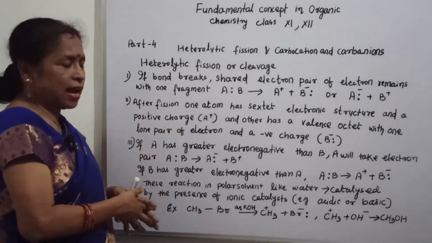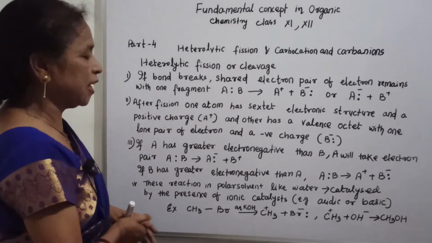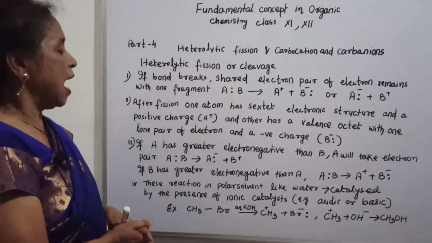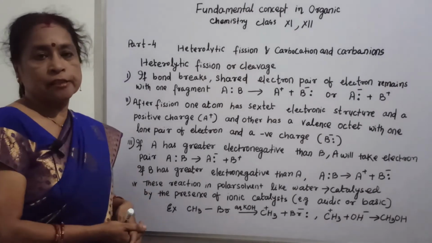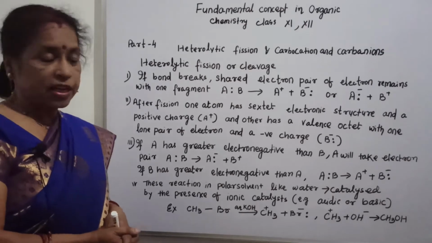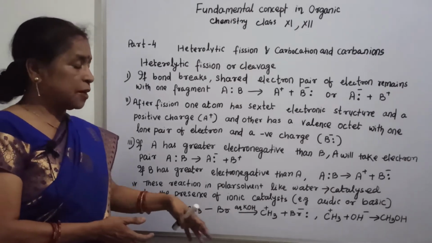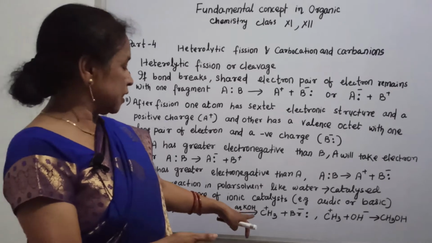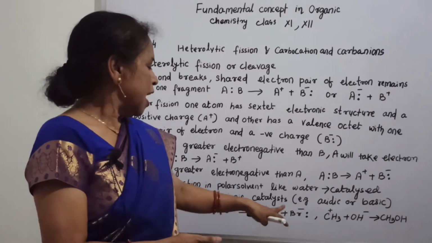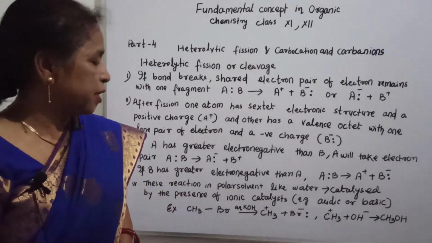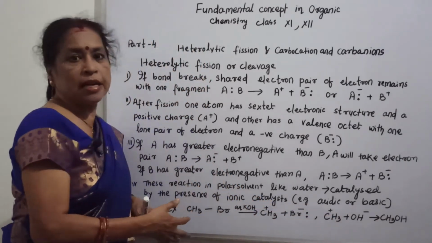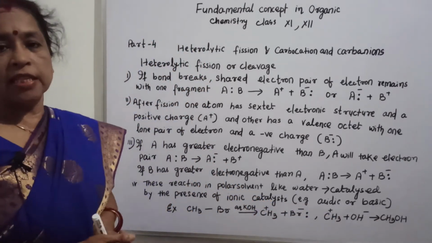So these hydrolytic reactions take place in a protic solvent, or you can say a polar solvent like water, catalyzed by the presence of a base or an acid, and that is called an ionic catalyst. Here the example is CH3Br with aqueous KOH. It gives CH3 plus, with the plus charge on carbon, and Br minus, the negative charge. CH3 positive and OH minus are very active and give CH3OH.